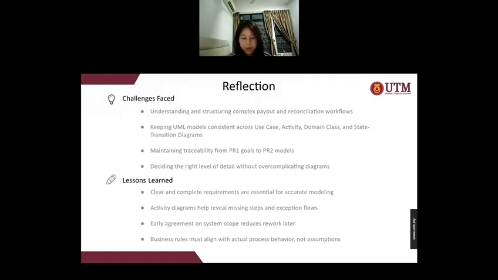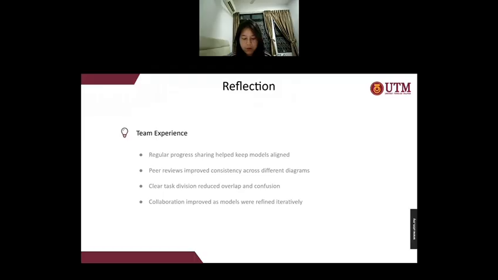Through this process, we learned that clean requirements and early agreement on system scope are critical. The activity diagram helped us identify missing steps and execution flow that were not obvious at first. As a team, we shared the process regularly and reviewed each other's diagrams to improve accuracy and consistency. This cooperation helped us refine our model and better understand how different perspectives of the system fit together.